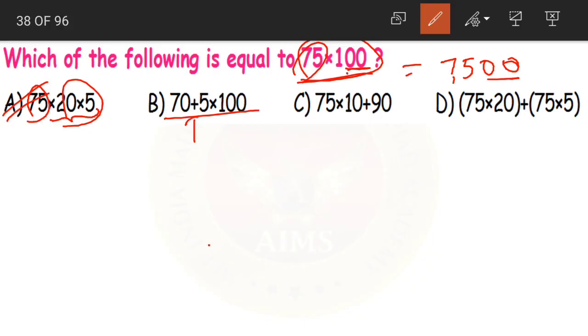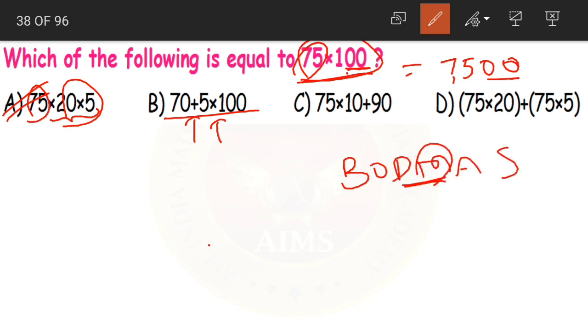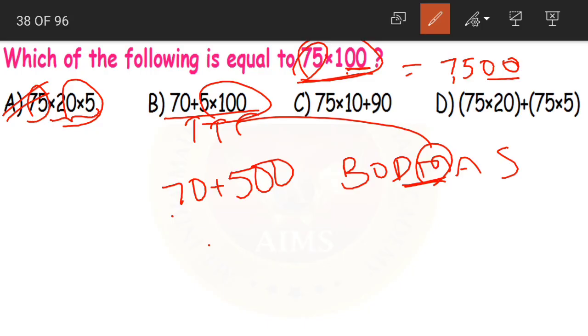Now here we have plus and multiplication. Yes children, according to the BODMAS rule, multiplication should be done first. So we'll multiply 5 into 100, which becomes 500. So this becomes 70 plus 500, that will be nothing but 570. So this is the wrong answer.